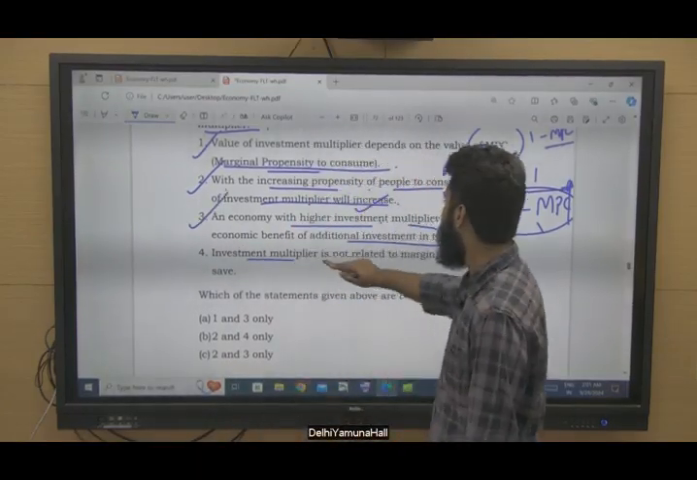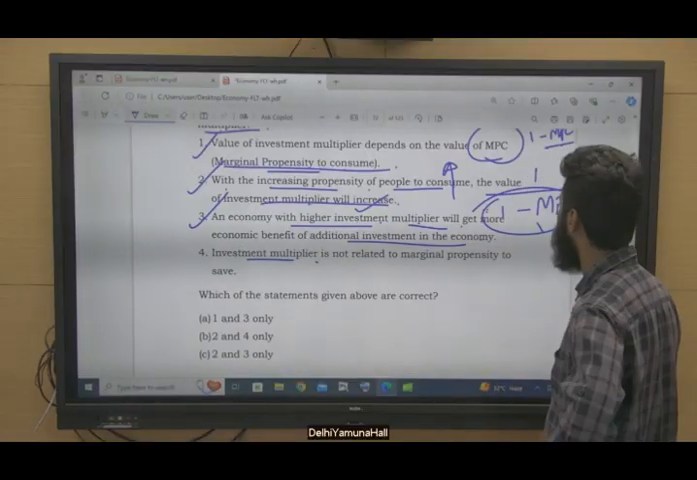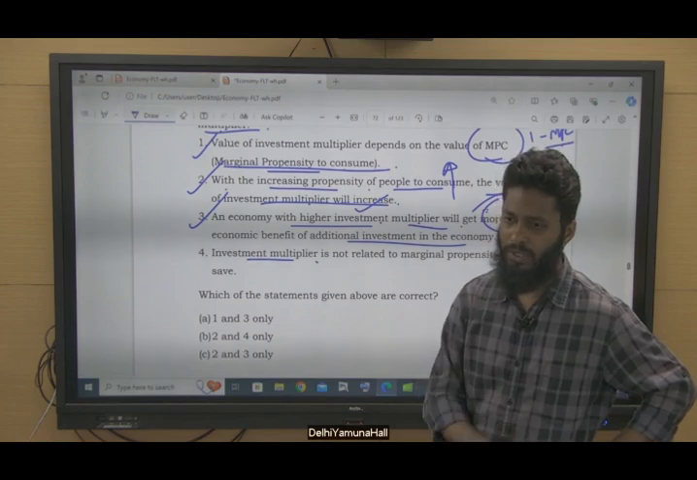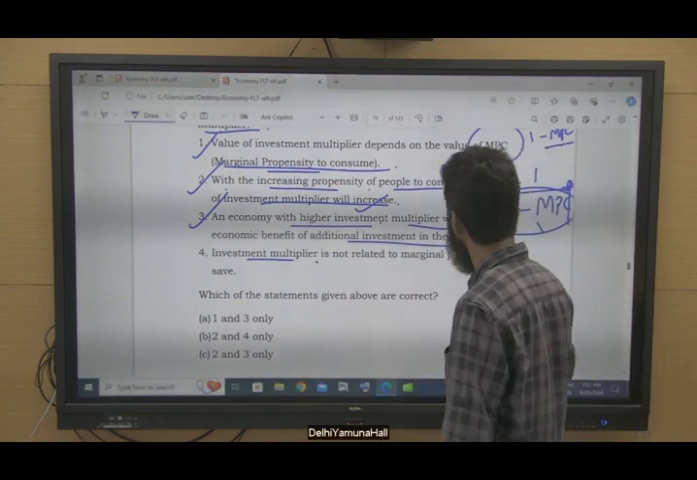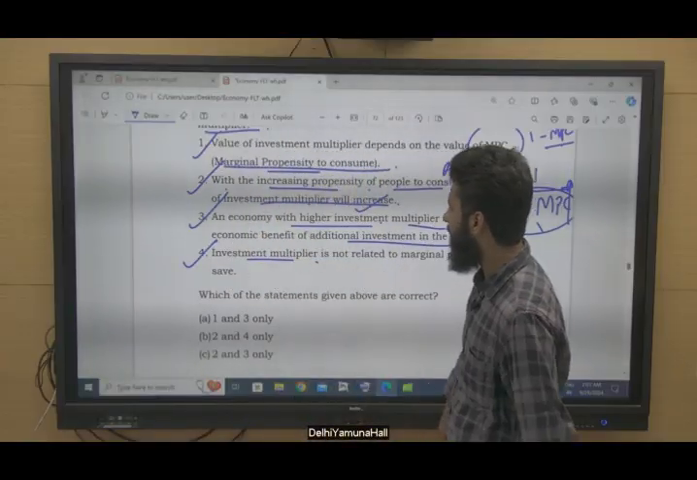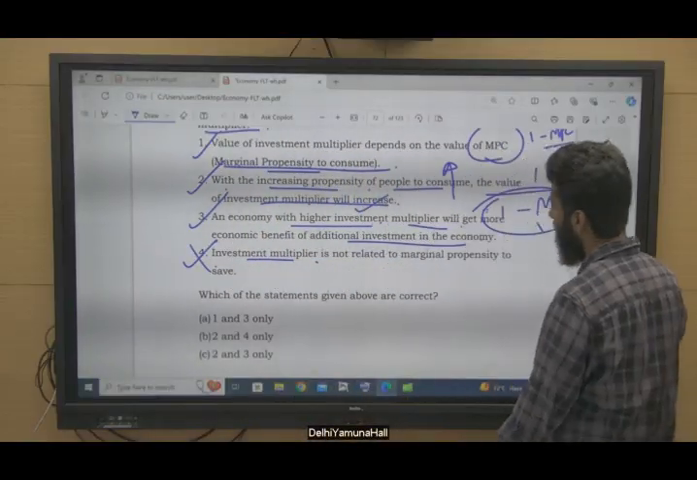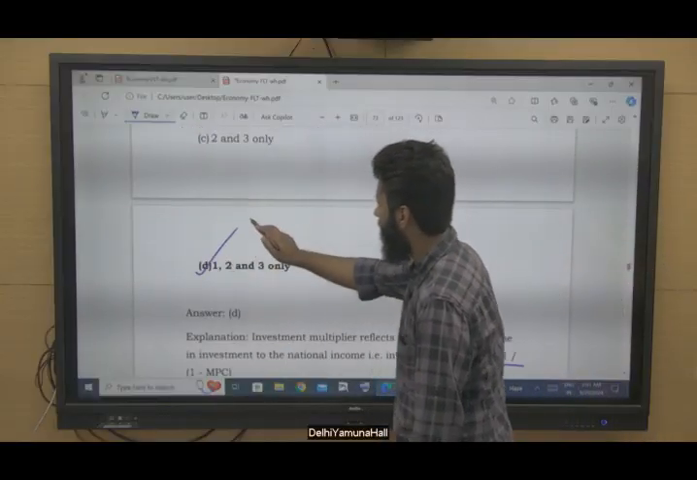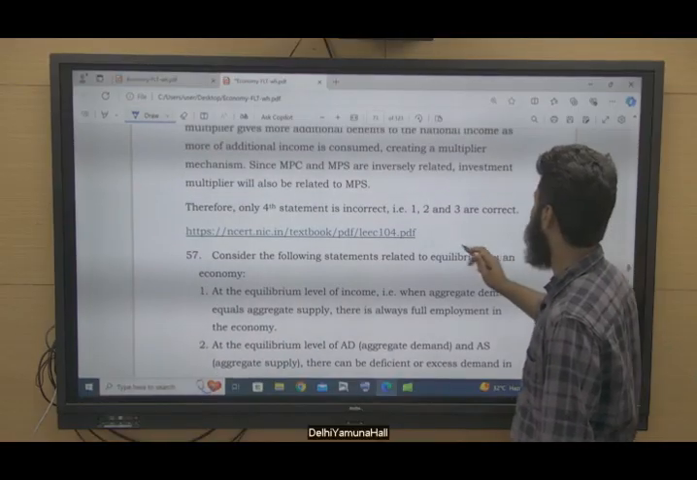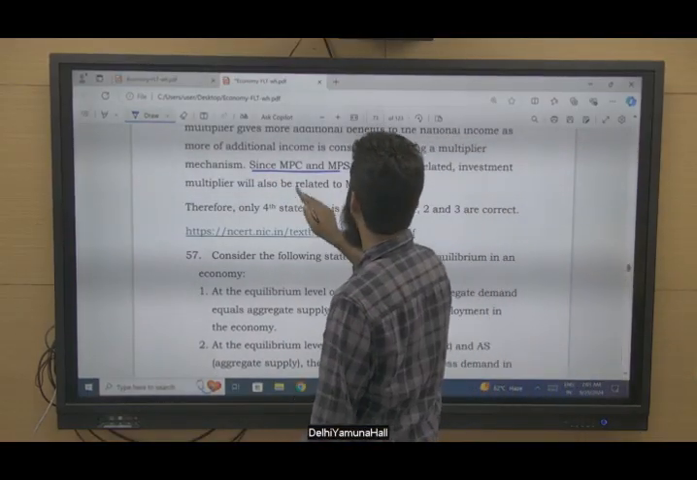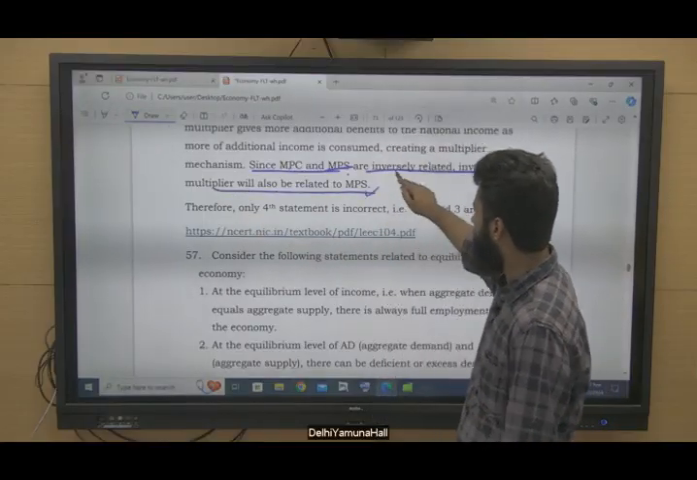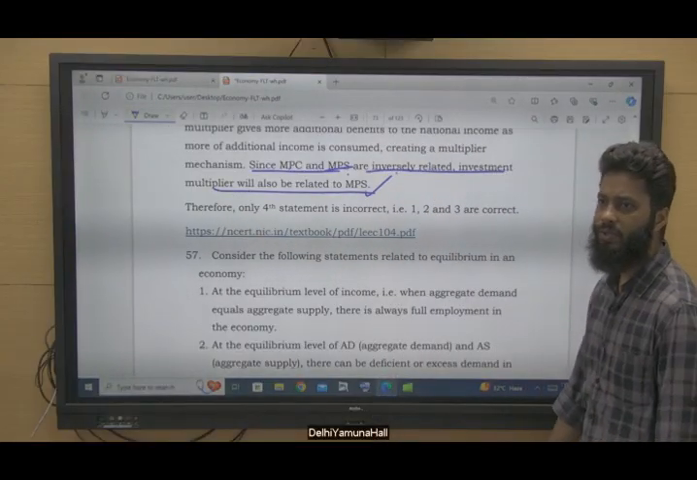This is also correct. Investment multiplier is not related to marginal propensity to save. No, it is dependent very much, because marginal propensity to save is inversely proportional to marginal propensity to consume, and this is ultimately related to investment multiplier. So this statement becomes incorrect and your option becomes 1, 2 and 3 only, right? You can see here this marginal propensity to consume and to save are inversely related. Therefore, investment multiplier will also be related to marginal propensity to save, right?